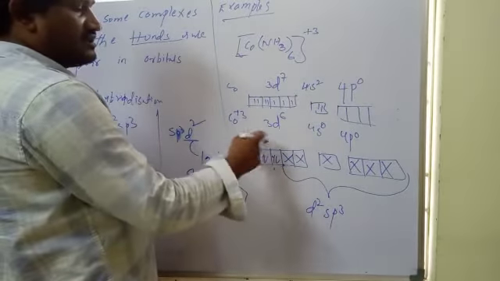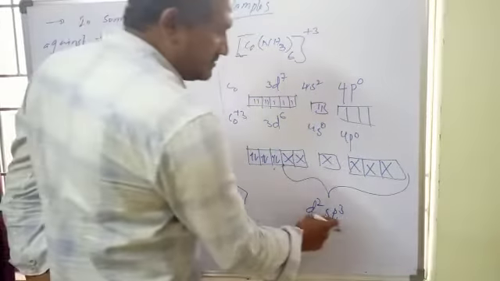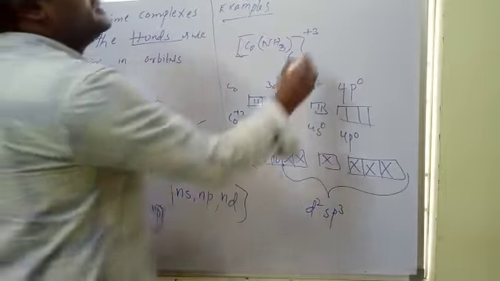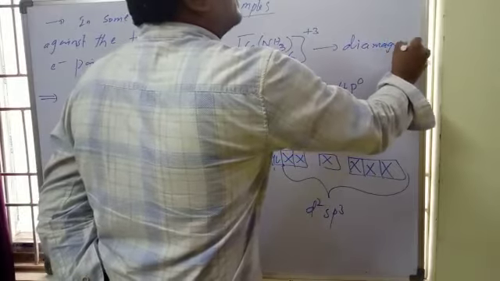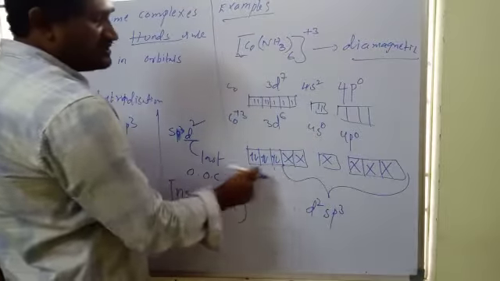Against Hund's rule, electrons are paired, so this is diamagnetic, because all electrons are paired.